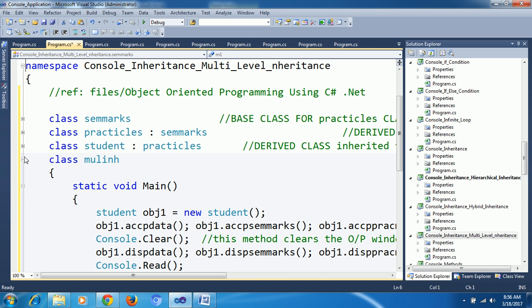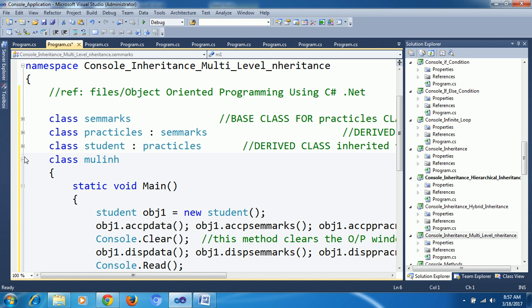Here, why do we need to create like this? Some students attended only STEM, some students attended practical, some students are just students separately. What is the meaning of creating separate classes? We can keep all methods in one class. We can create one student class with student details, STEM marks and practicals. But where the problem will occur? It is not a problem, it is for reusability purpose.